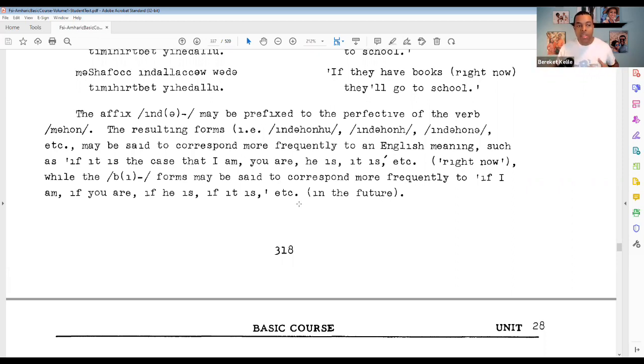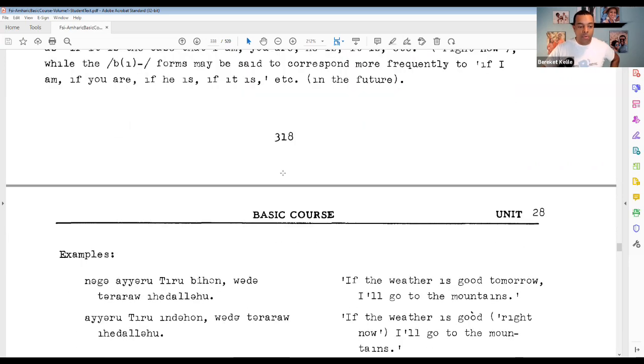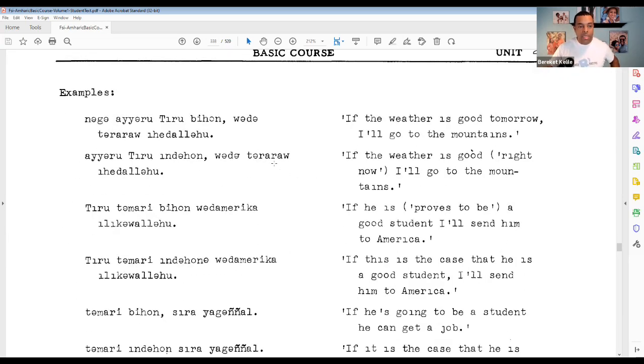Right now, while the b forms with the mahon verb, binora, binorin, binora, binora, binorish, binoro, those correspond to if I am, if you are, if he is, etc. in the future. So the same contrast there with the ala verb forms still comes over to the mahon verb forms. And again, this next set of examples will run you through some contrasts.